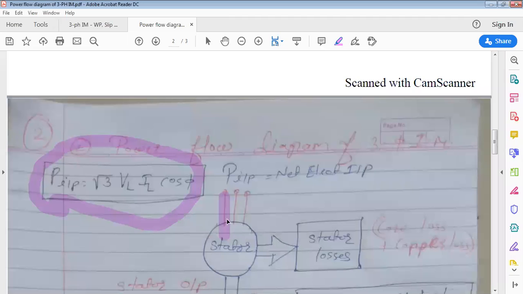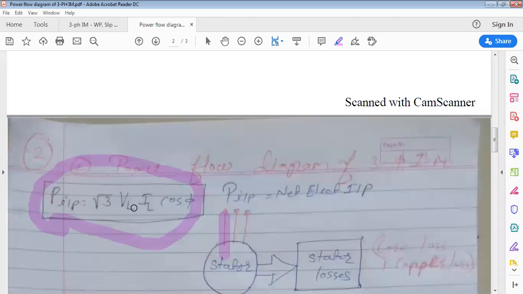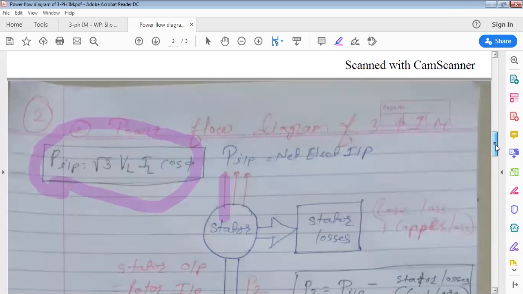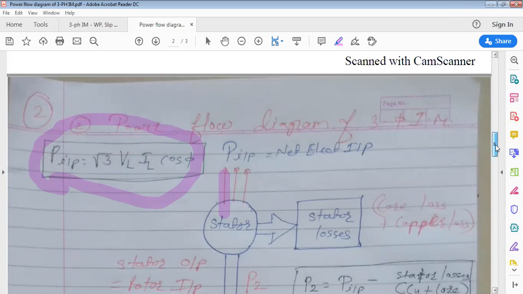Clear? Now you tell me, whatever input you give to the stator, will 100% be delivered to the rotor or less? Because it produces a rotating magnetic field, which then comes in contact with the rotor, as per Faraday's law. Very good, less. So where is that drop, where is some percentage of the input utilized?